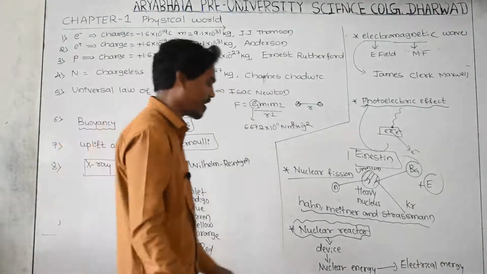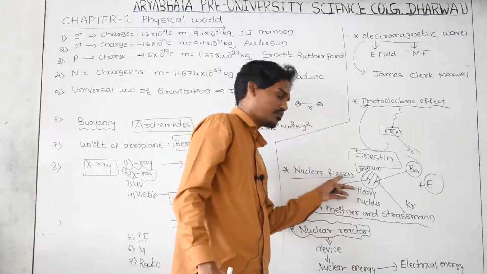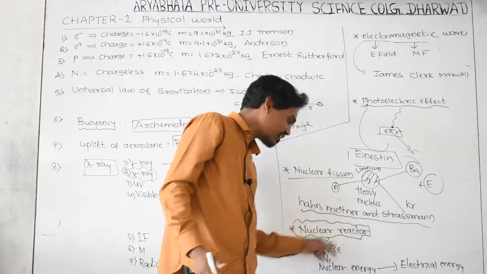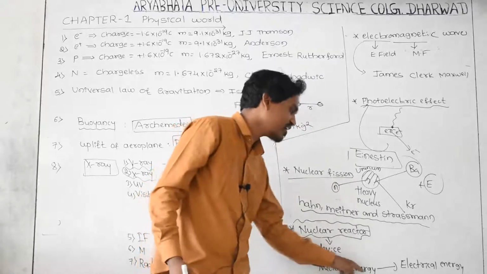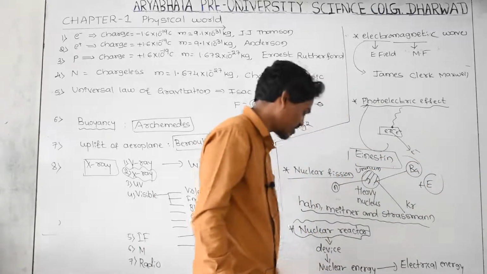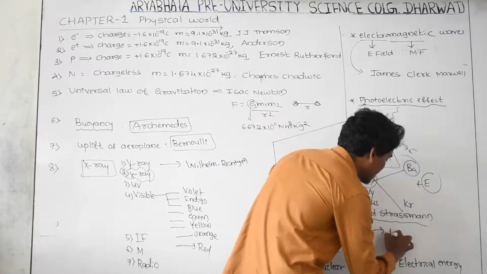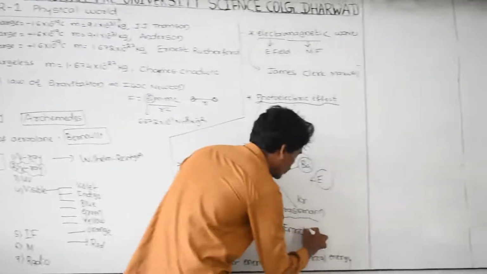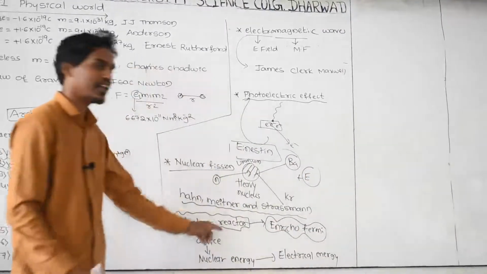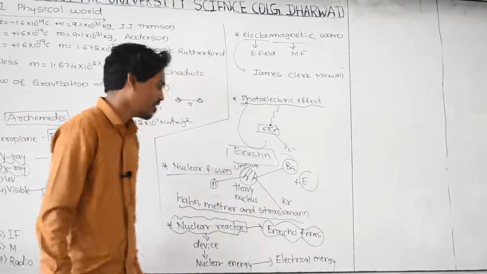That device we are going to call a nuclear reactor. It is working on the principle of nuclear fission. What is a nuclear reactor? A nuclear reactor is a device. By using that device, we are going to convert nuclear energy into electrical energy. And this nuclear reactor is discovered by a scientist called Enrico Fermi. He discovered the nuclear reactor. By using this reactor, we are going to convert nuclear energy into electrical energy.